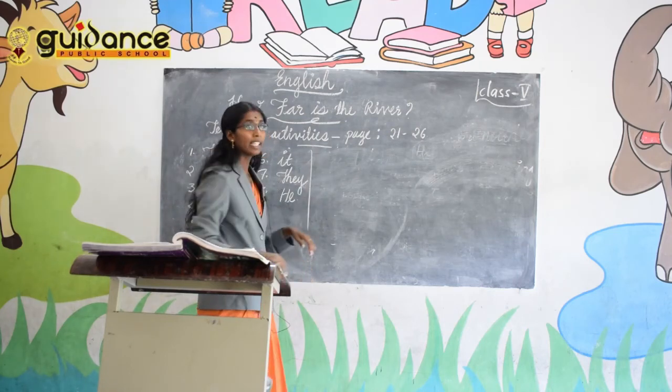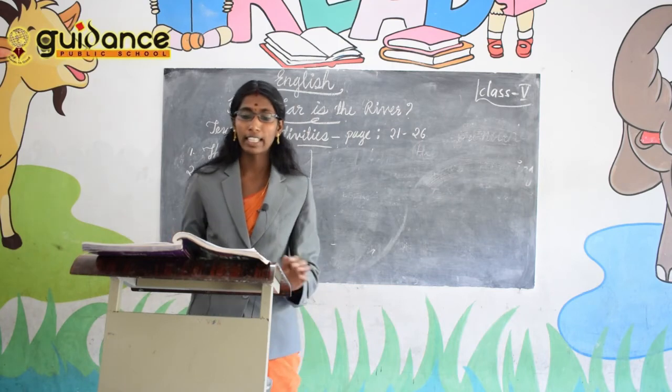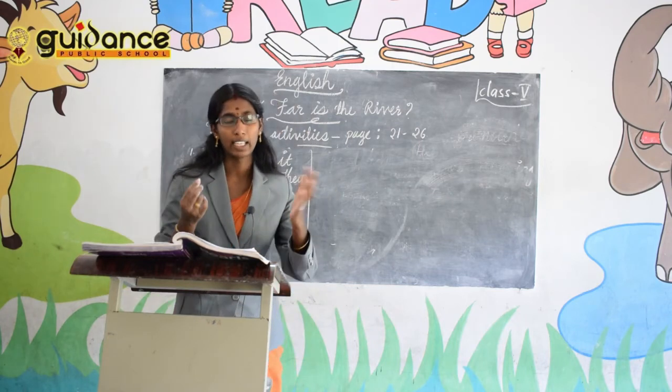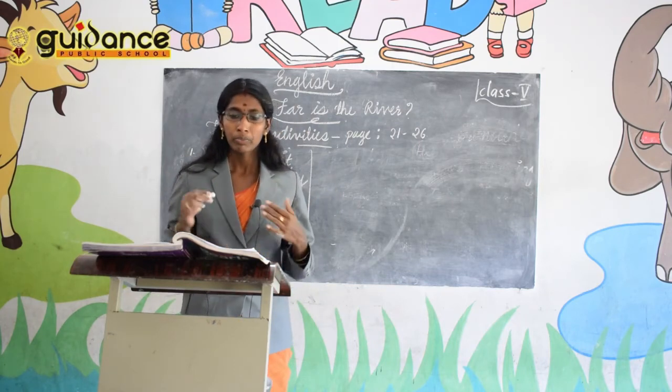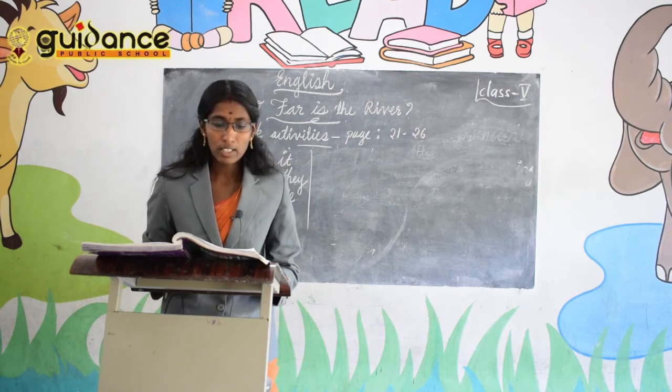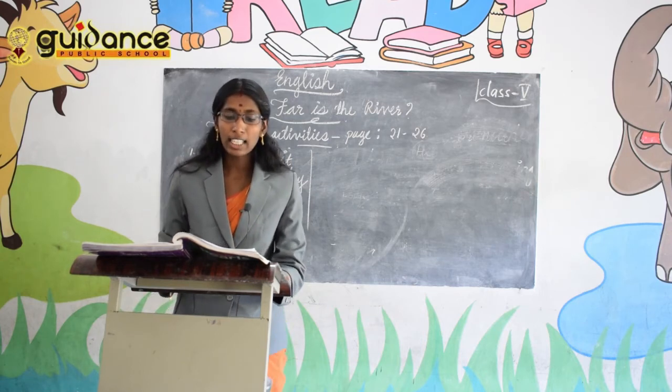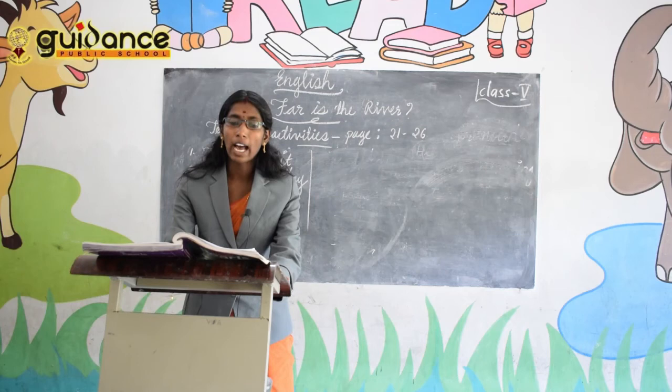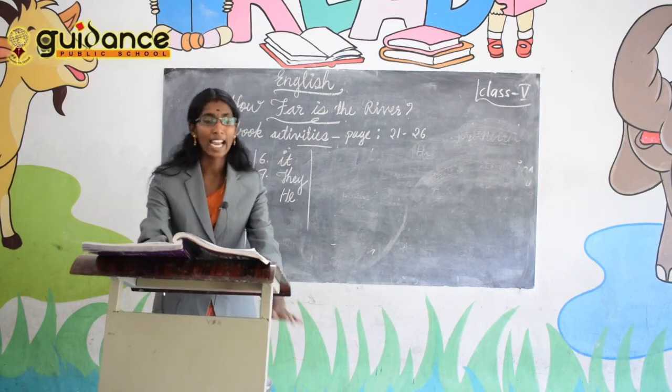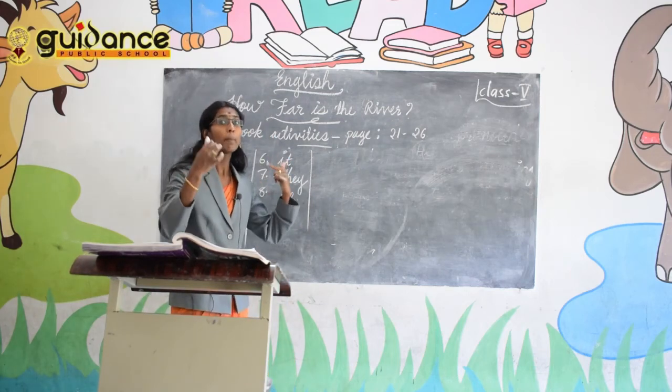Then the next exercise, fill in the blanks with I or me. The pronouns I and me, use them in the blanks. First one, Aisha came to the park with I or me? Me. Aisha came to the park with me.